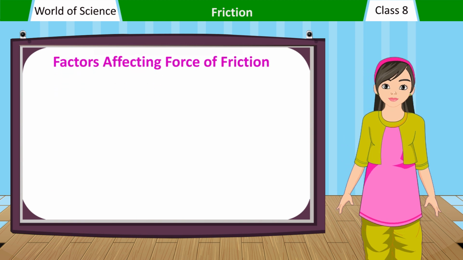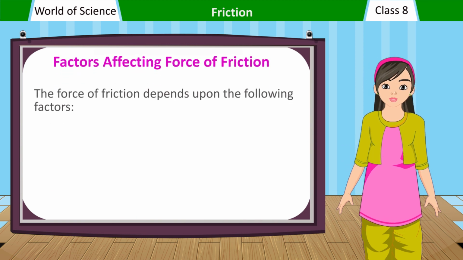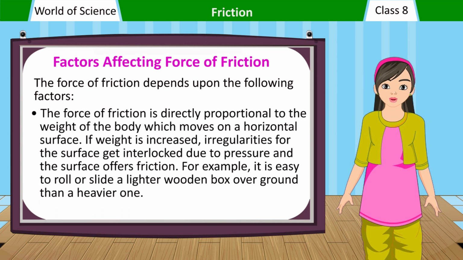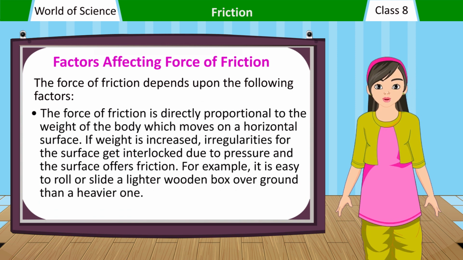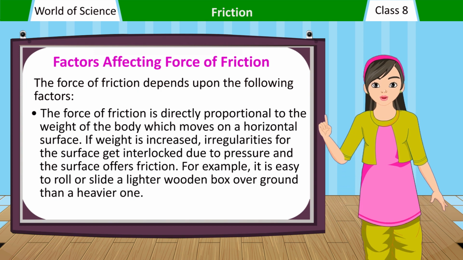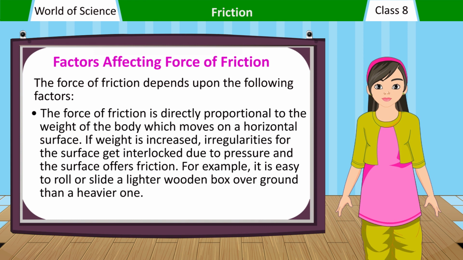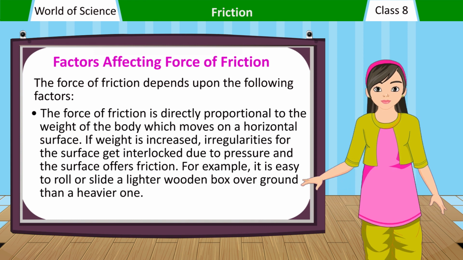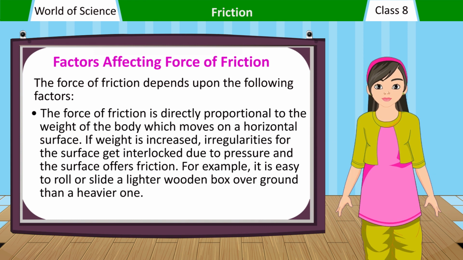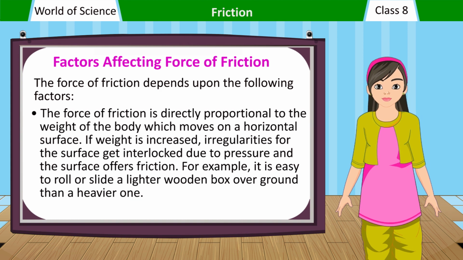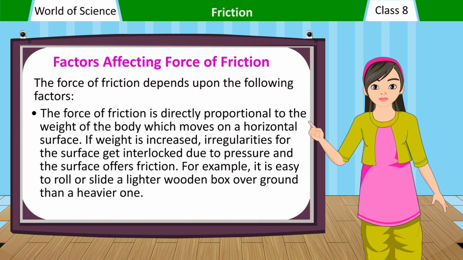Factors affecting force of friction. The force of friction depends upon the following factors. The force of friction is directly proportional to the weight of the body which moves on a horizontal surface. If weight is increased, irregularities of the surface get interlocked due to pressure and the surface offers friction. For example, it is easy to roll or slide a lighter wooden box over the ground than a heavier one.